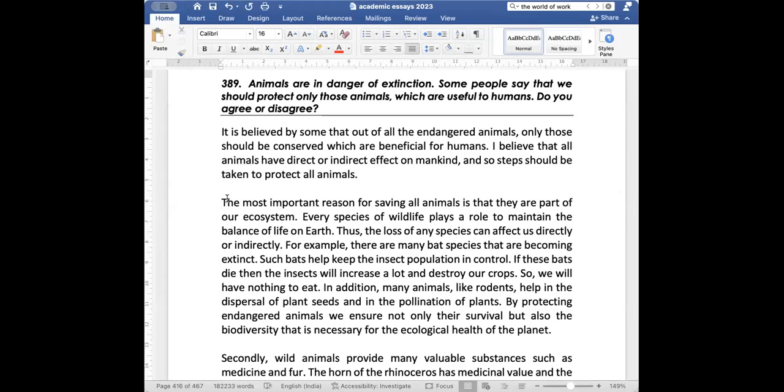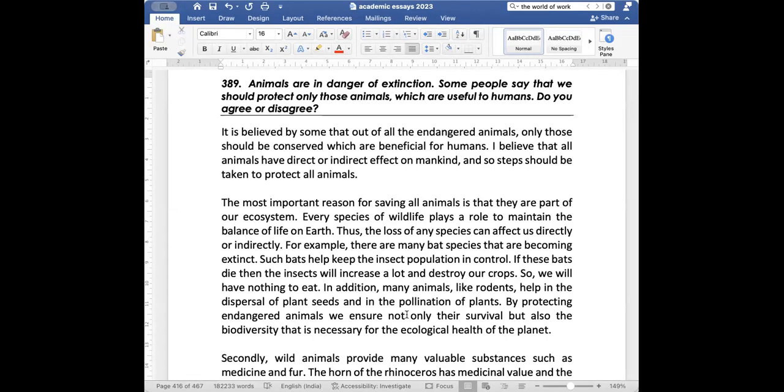Now, the most important reason for saving all animals is that they are part of our ecosystem. Every species of wildlife plays a role to maintain the balance of life on Earth. Thus, the loss of any species can affect us directly or indirectly. For example, there are many bat species that are becoming extinct. Such bats help keep the insect population in control. If these bats die, then the insects will increase a lot and destroy our crops. So we will have nothing to eat.